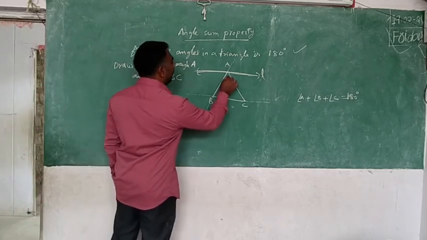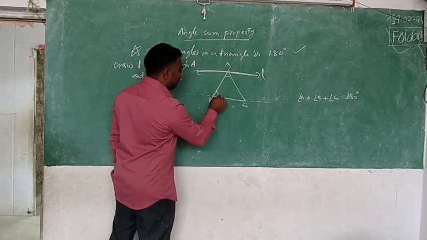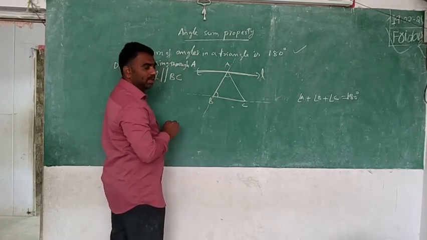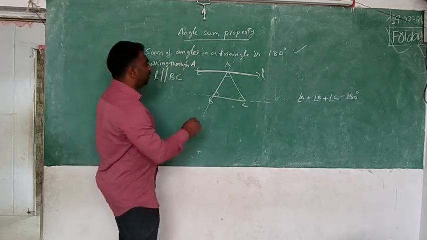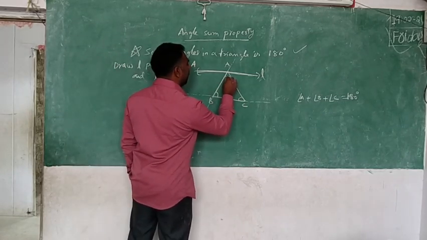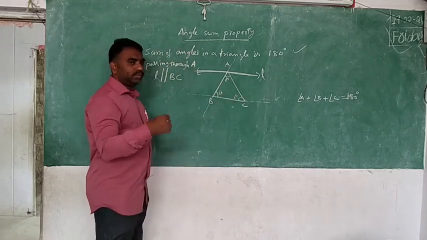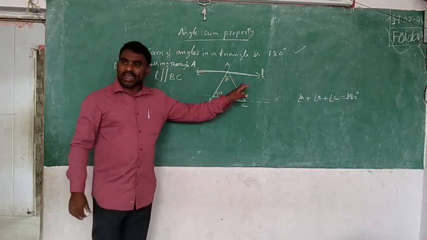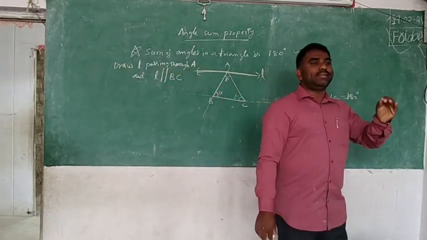So first I am taking one transversal like this. What is this angle? Angle A. What is this angle? Angle B. What is this angle? Angle C. Now, on two parallel lines there is a transversal.